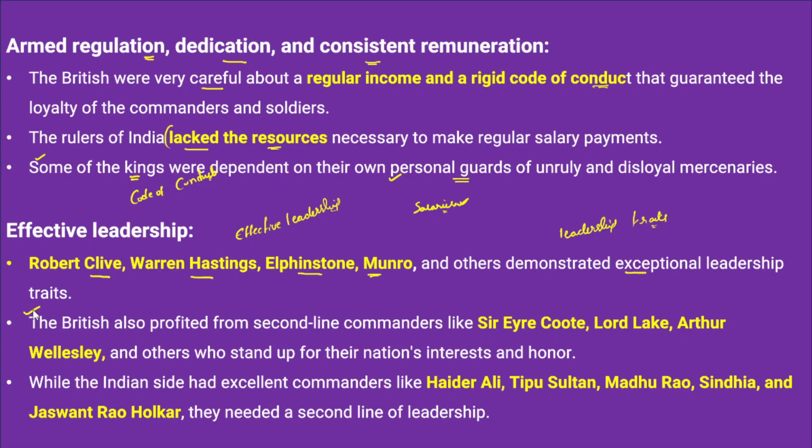Other factors include that the British also profited from second line commanders. Those commanders include Sir Eyre Coote, Lord Lake, and Arthur Wellesley. If you look at the British war strategy, you can find several able leaders: Robert Clive, Warren Hastings, Elphinstone, and Munro. Apart from that, there were also second line commanders, and they are very important in a war. These commanders were able to stand up for their nation's interest and honor.